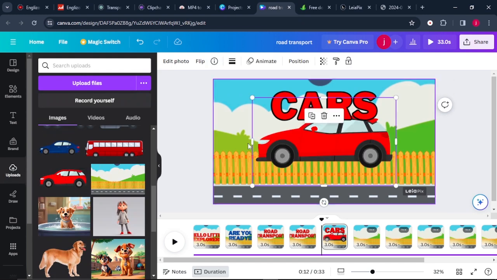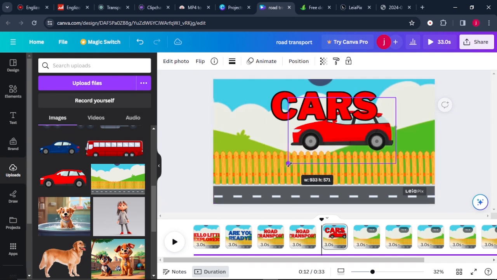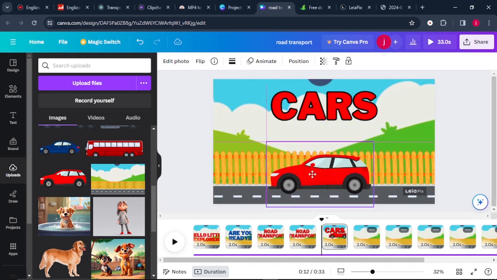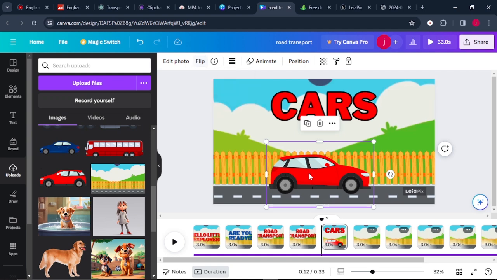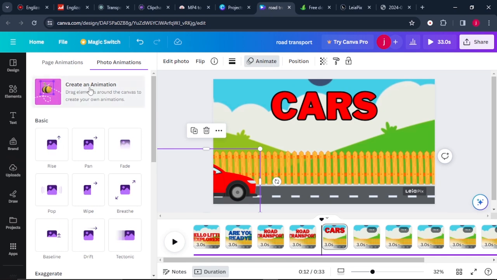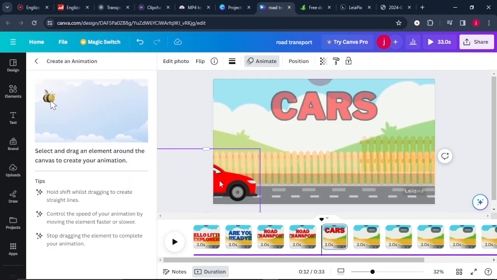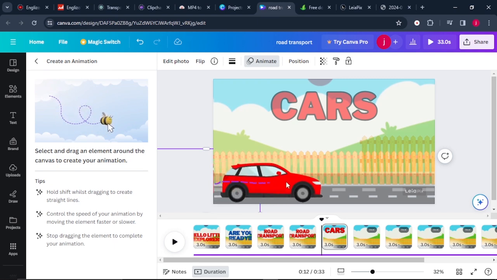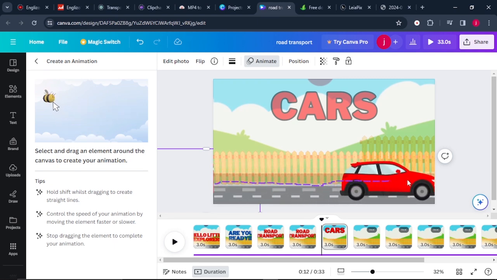So we will go to our uploads and we'll select the first car. So we'll select this one to be our first car, and we will resize this one like this. So we'll put this one here, and maybe we would want it to start from the left hand side going to the right hand side. So to do that, we can simply come here to where it says flip, and we'll flip it like this. So we'll put the car here. Very good. And what we're going to do here to make it move from this side to the other side is we'll come here where it says animate, and we'll come here where it says create an animation. So what we'll simply do is we'll move the car like this, move the car steadily and straightly like that.